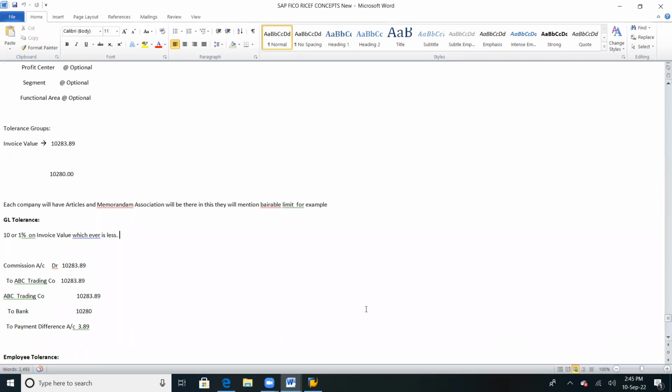If it is within the acceptable limit, then it will go to the payment difference account. As I said, you are booking an invoice forcefully, even though the purchase order and invoice are not matching, but still we are booking the invoice. So where is the difference going to hit? It hits a GL called an interim GL account. Whatever intermediate GL accounts will be created.